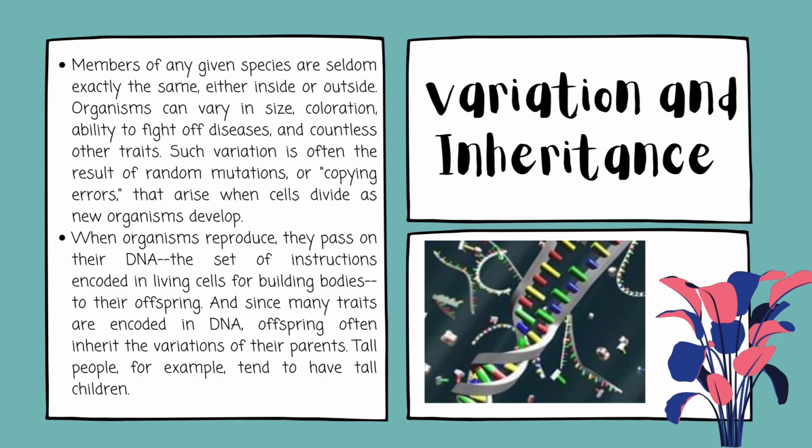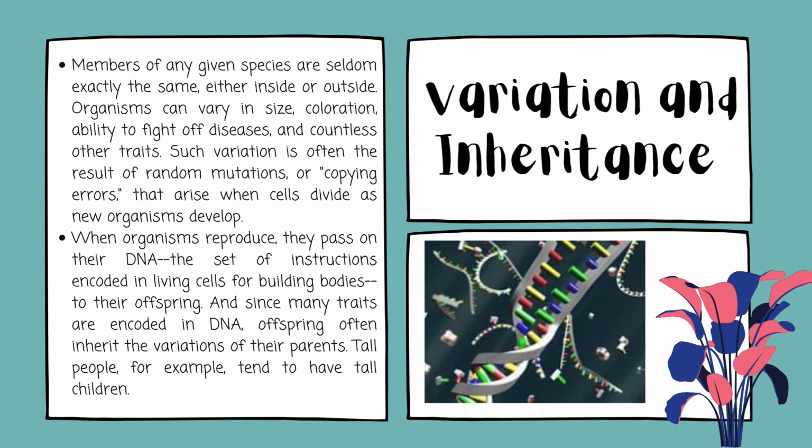Variation and inheritance. Members of any given species are seldom exactly the same, either inside or outside. Organisms can vary in size, coloration, ability to fight off diseases, and countless other traits. Such variation is often the result of random mutation or copying errors that arise when cells divide as new organisms develop.